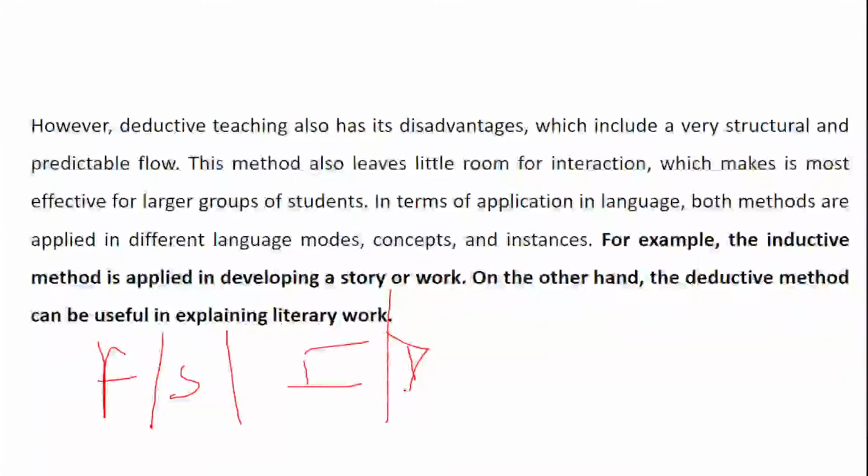So let's see how many of you are able to do it very well. Anyone who wants me to repeat the question, just let me know.